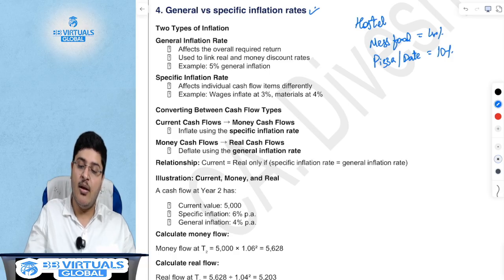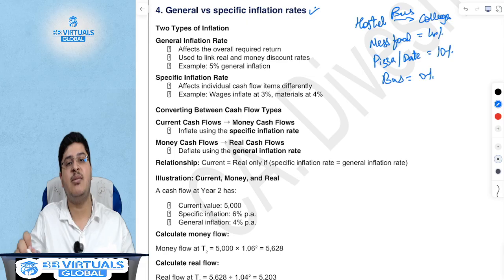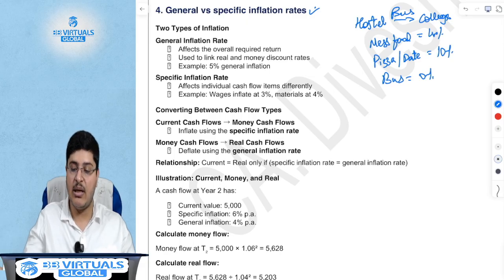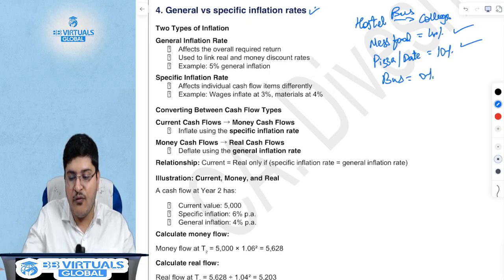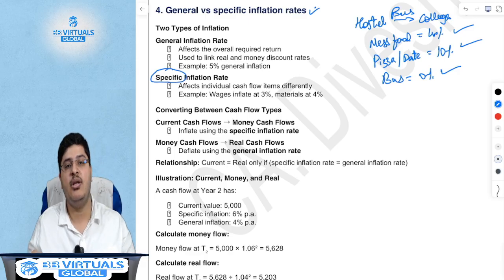Or you actually travel from your hostel to your college, school, office, wherever you want to go, in a bus. The prices of bus have actually not increased because they are subsidized. The government says we don't want to increase any prices. This differential of 4%, 10% and 0% is nothing but the specific inflation rate.